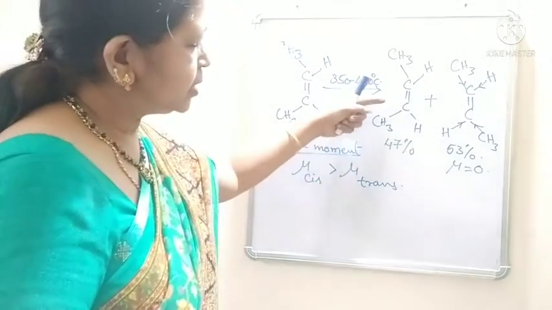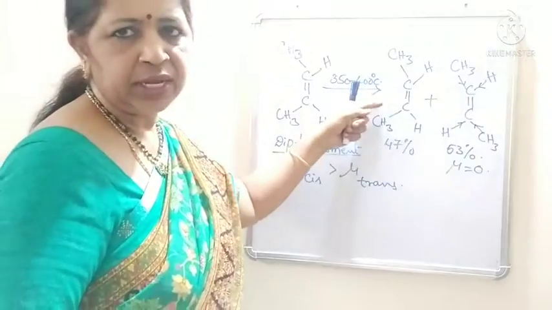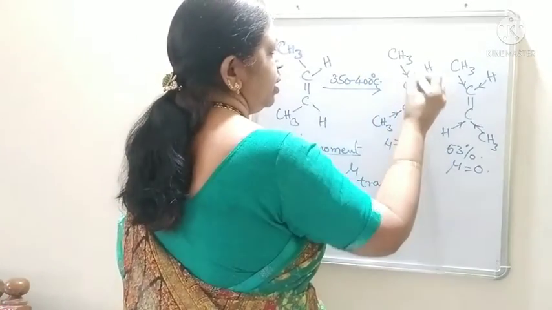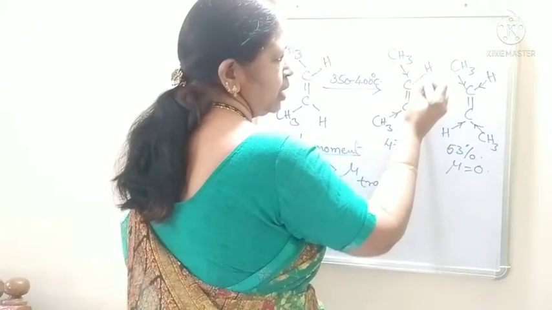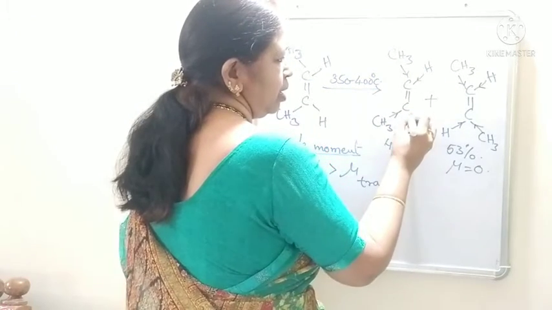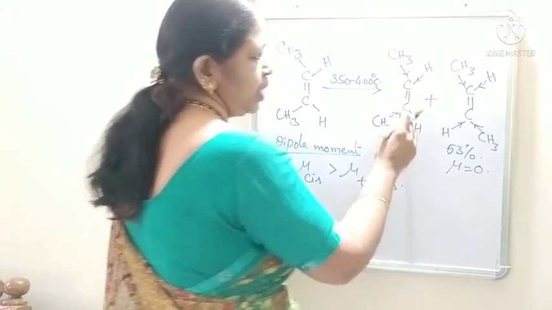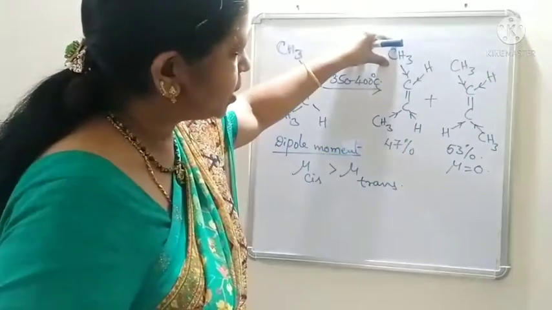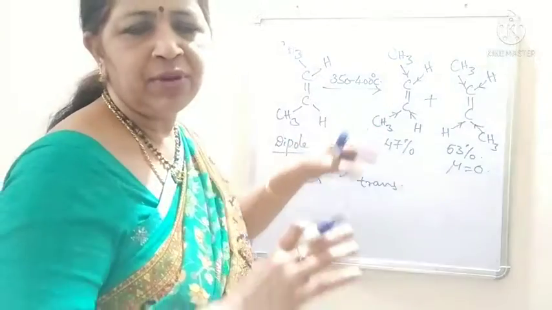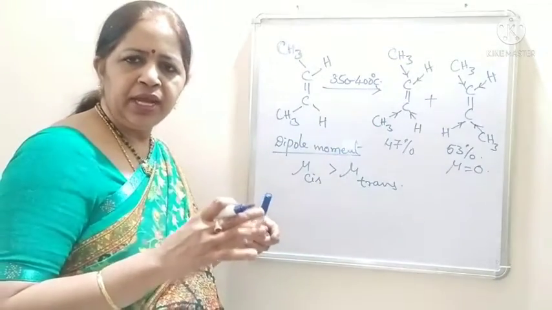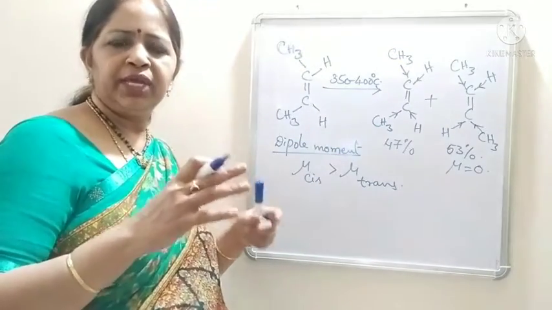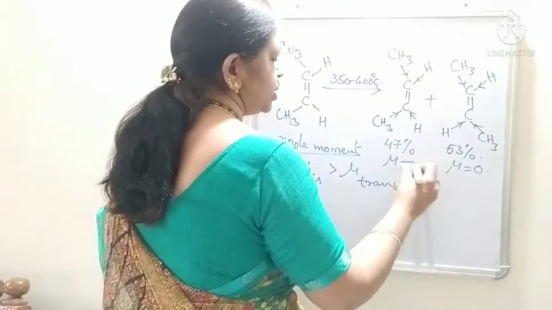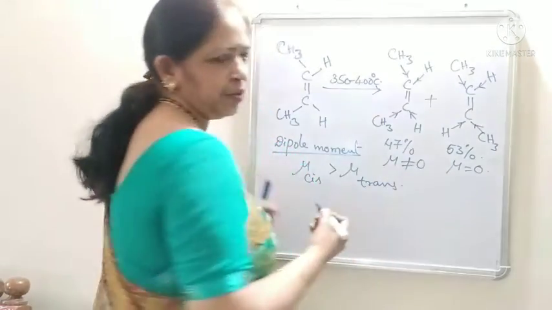But in its cis isomer, that is not the case. These methyl groups are electron releasing, and the carbon attracts the bond between carbon and hydrogen, but they are not equal. Here these are hydrogens and here these are methyl groups. So there will be a difference in the attraction of the electrons. So the net dipole moment is not equal to 0.